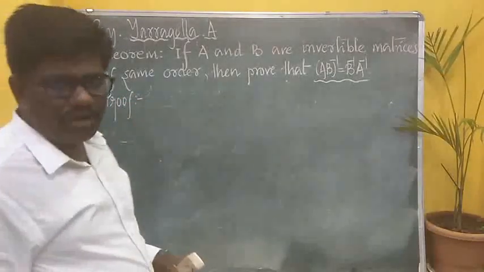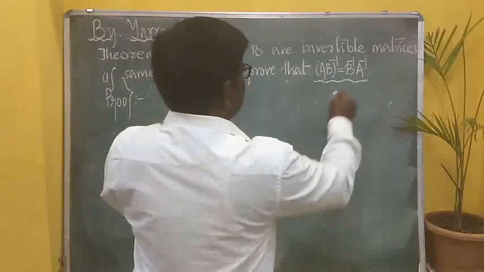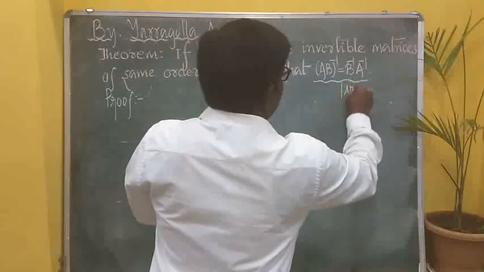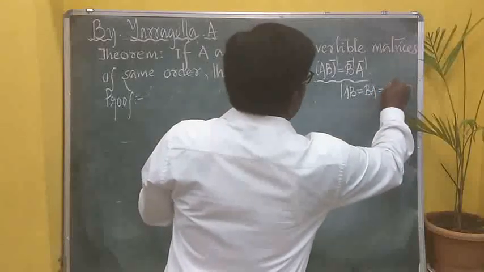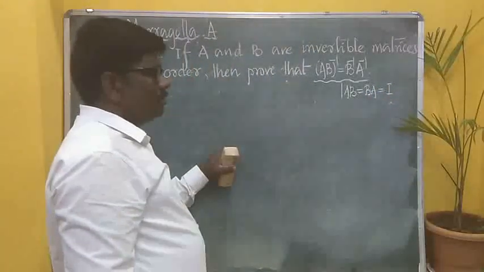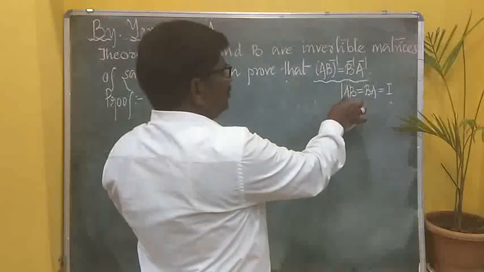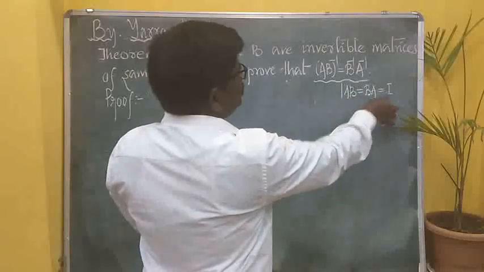Before I start the proof, I want you all to know one important thing. We have already written AB is equal to BA and both must be equal to I. Done? So, B is the inverse of A. That is why we write AB is equal to BA is equal to I.